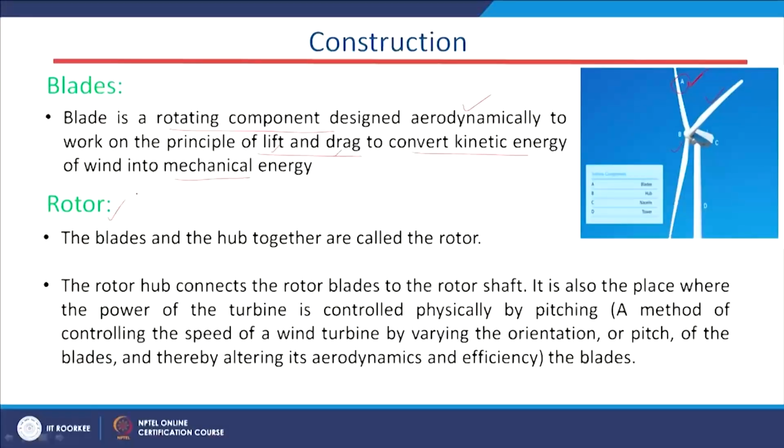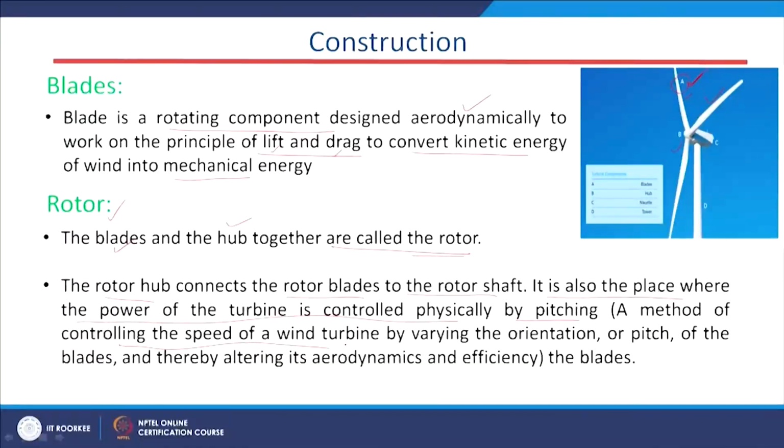Coming to the rotor part, B is the hub. This hub and the blades together are known as the rotor of the wind system. This rotor hub is connected to the rotor blades and to the rotor shaft, and it is also where the power of the turbine is controlled physically by pitching. So, what is this pitching word?